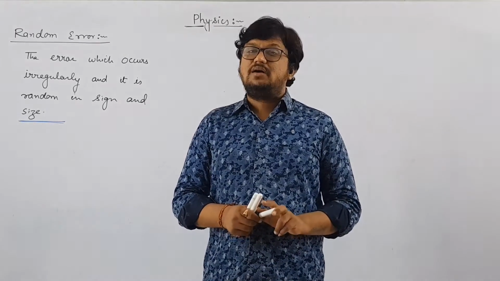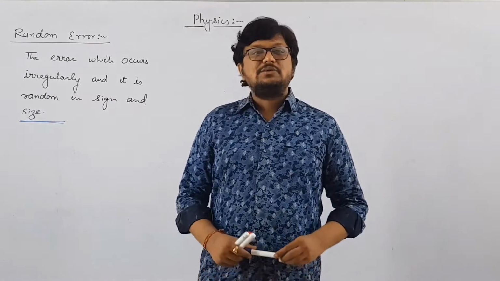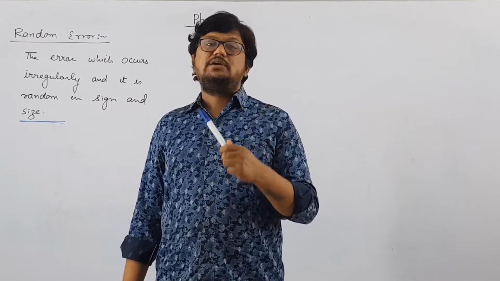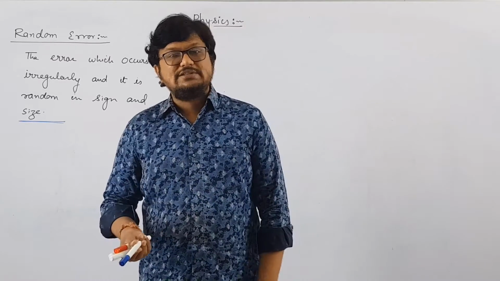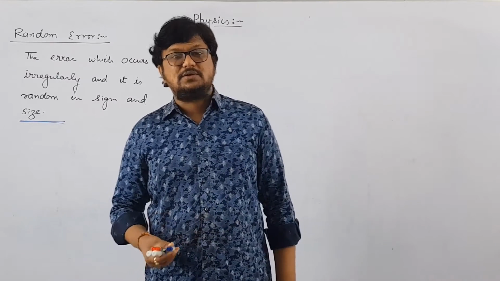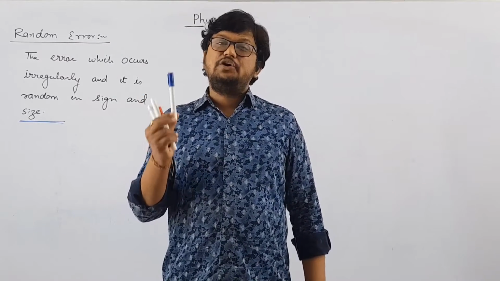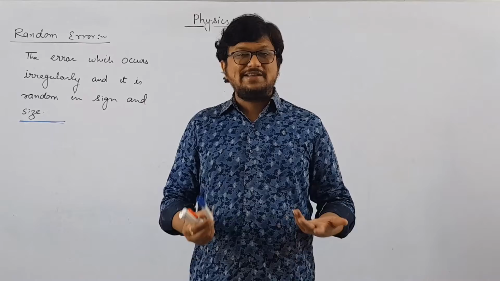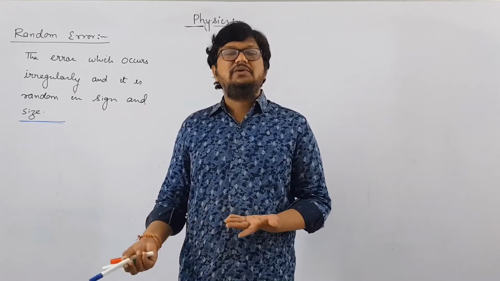What is the definition of an error? The difference between the measured value and the true value is known as error. Now suppose I give you this pen and I tell you that the length of this pen is 7 centimeter. Now you measure, then how will you measure this? Obviously one of you will say, sir, we will use a scale. Someone may say, sir, we will use a vernier caliper to get a more appropriate answer. But if I am telling you that the length of this pen is 7 centimeter, then why should we measure it? Getting the idea? If the length is already known, then there is no meaning to measure it, right? Why would we measure if we already know this?